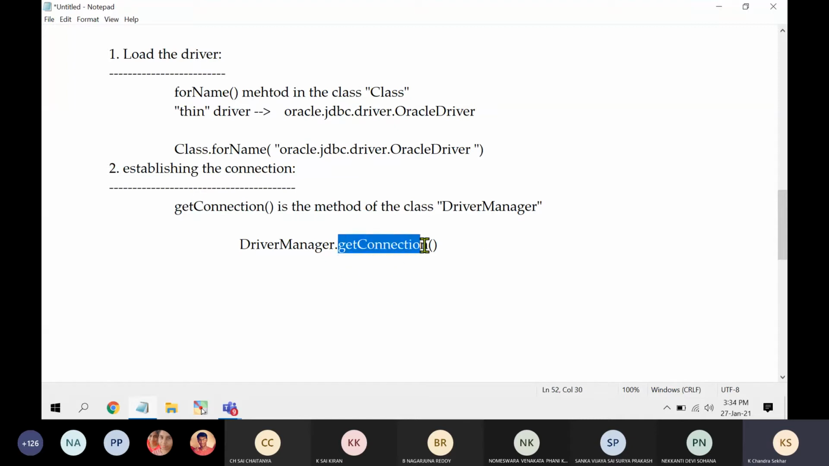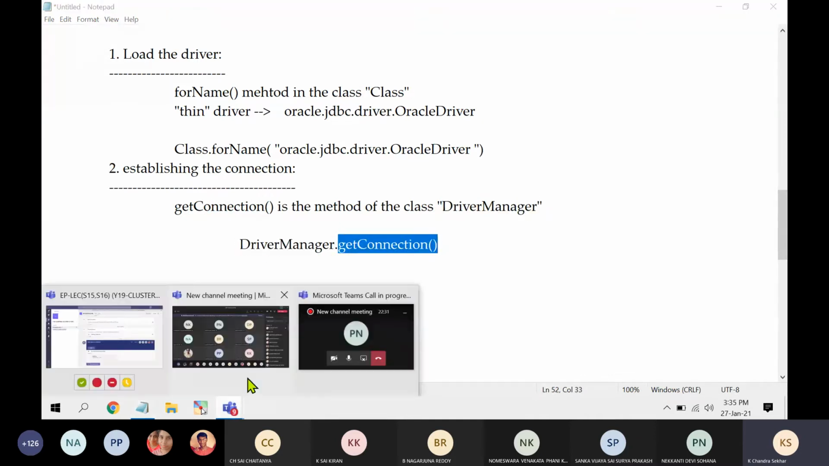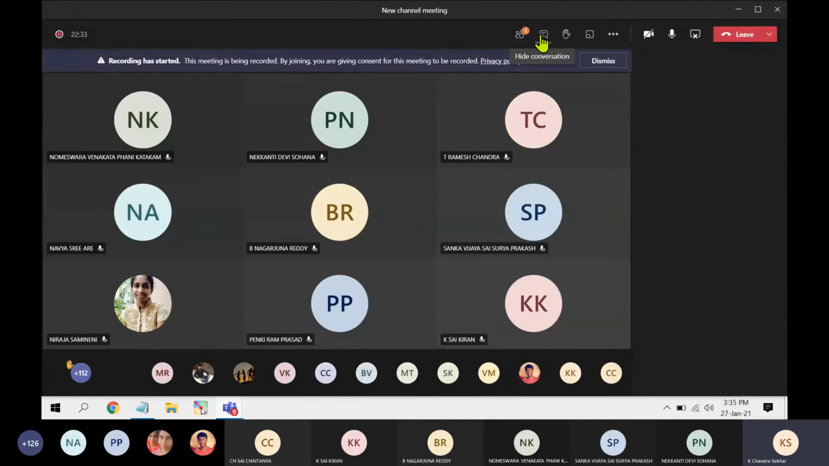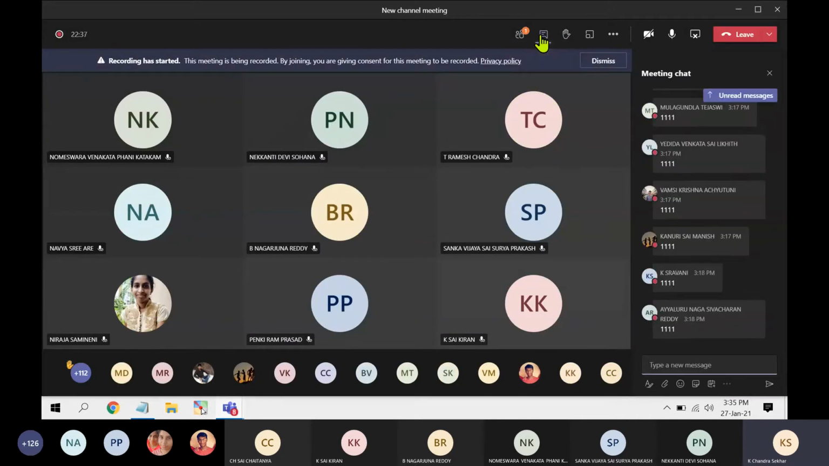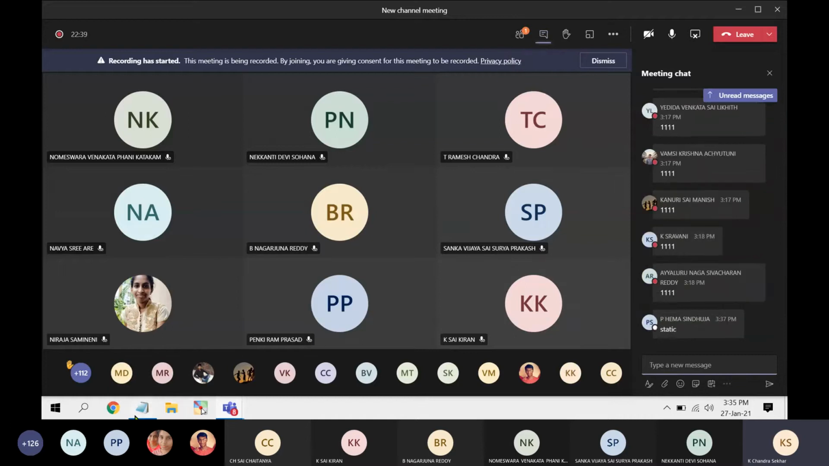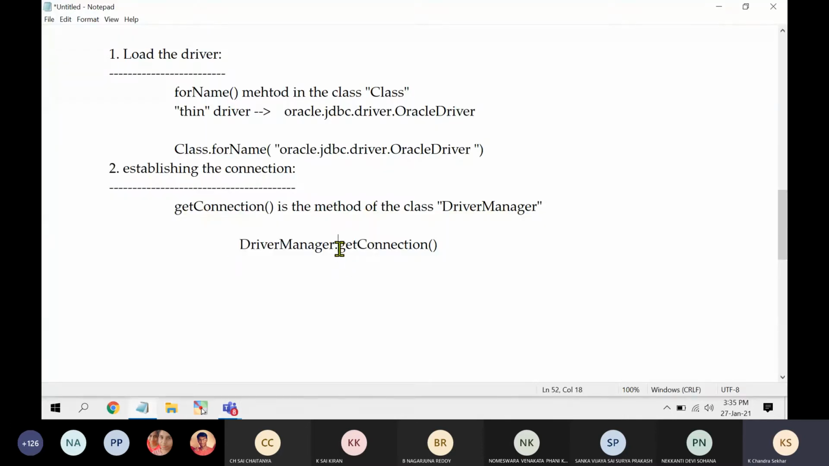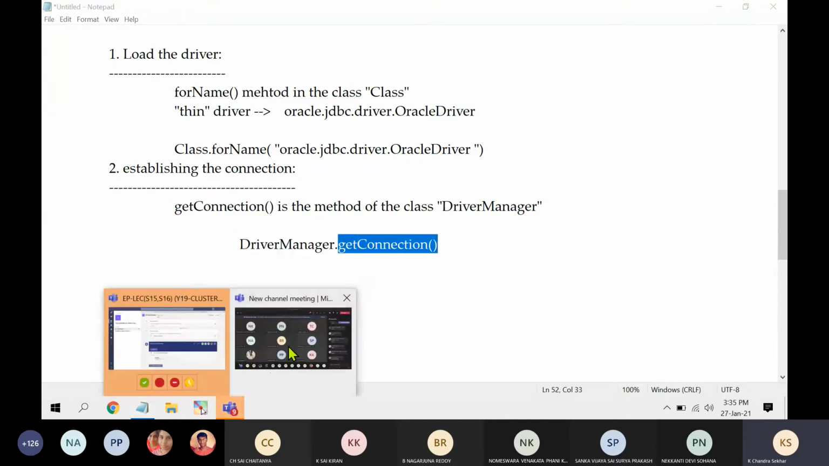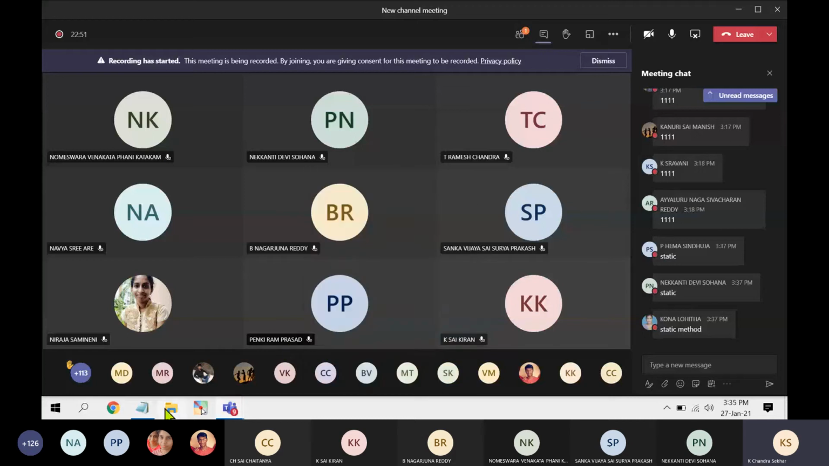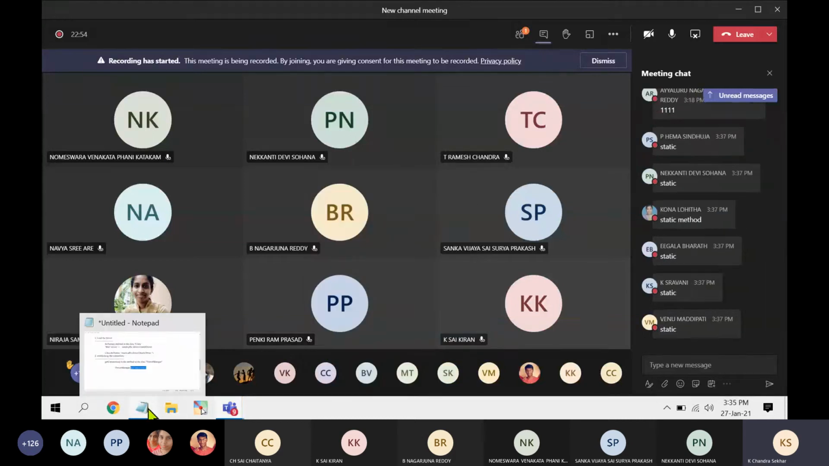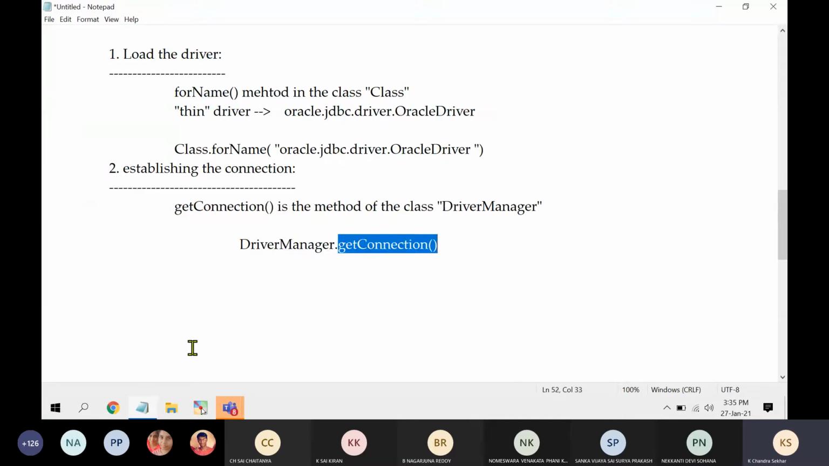Again, getConnection is a method. I mentioned getConnection is a method which belongs to which class? DriverManager. I am using the class name. That means getConnection is what type of method? I am calling the getConnection method with the help of the class name. That means getConnection is a normal method or a static method? It is a static method. Yes, Lohita, you are correct. Bharat. So many people are responding positively. Fine. So since getConnection is a static method, that is why DriverManager.getConnection.